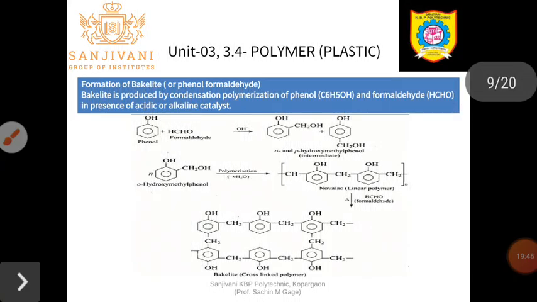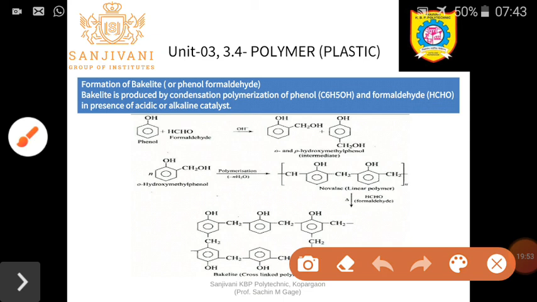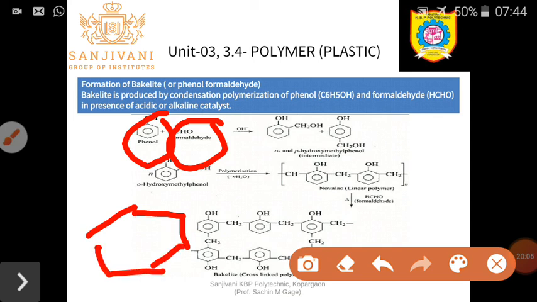Here we have taken one example, the formation of bakelite, called phenol formaldehyde. As the name indicates, it contains two different monomers, one is phenol and the second is formaldehyde. The structure of phenol is like this: the phenolic ring and OH.